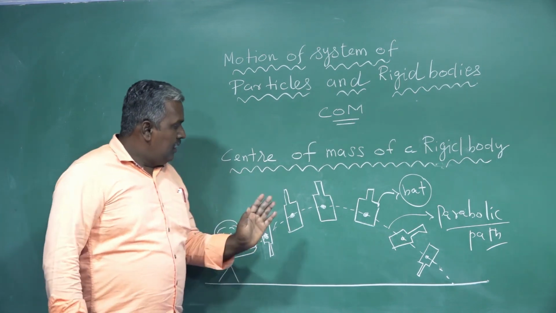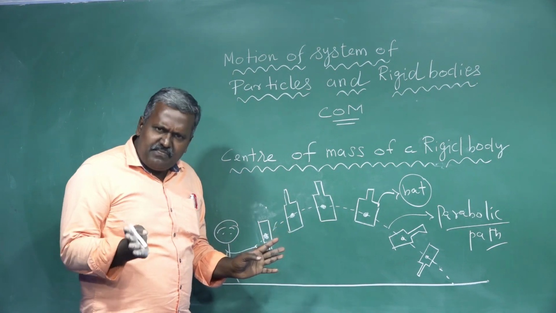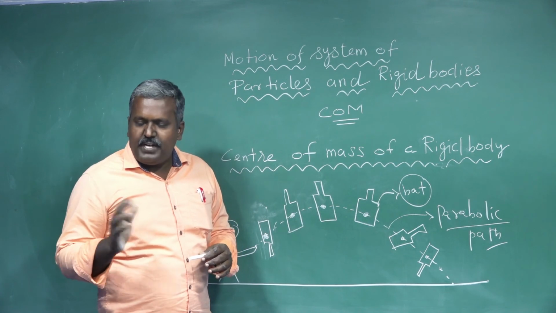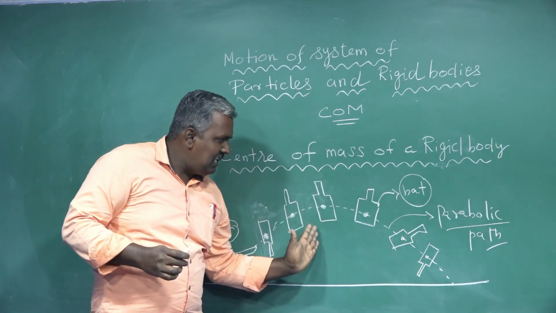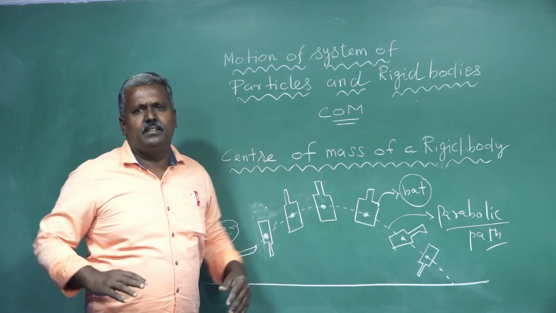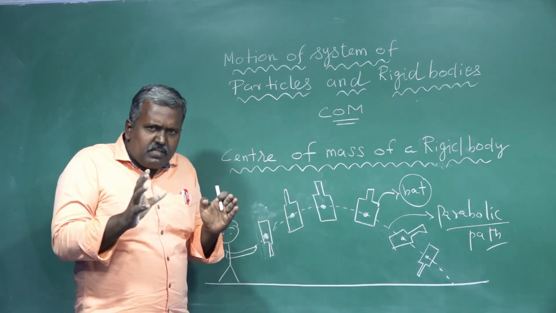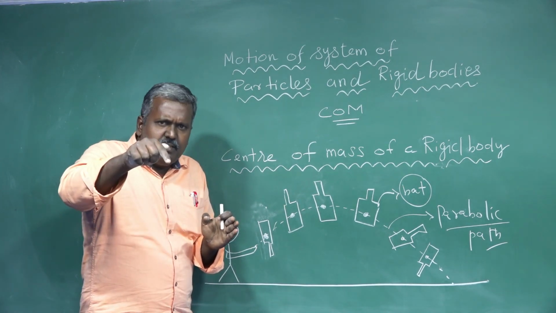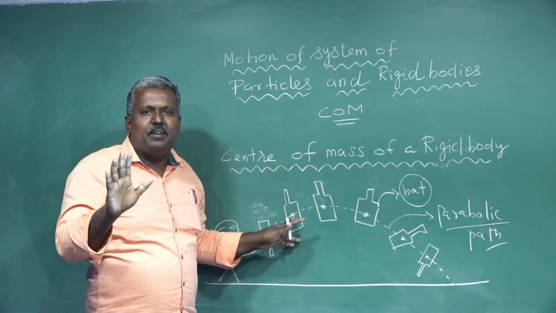The center of mass of a rigid body is defined as a point where the entire mass of the rigid body appears to be concentrated. That's all. Clear? So the entire mass of the rigid body is concentrated at a single point. Only one point. That point is called the center of mass.